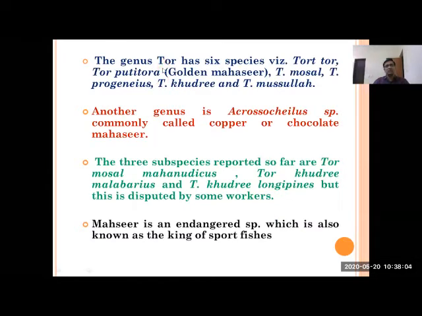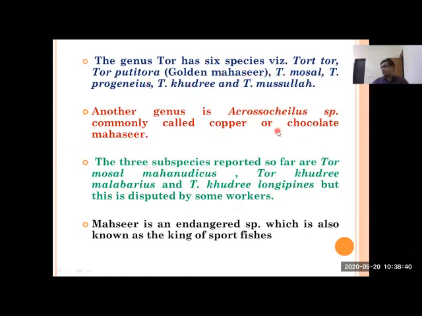Okay, and the genus Tor has six species. The main genus is Tor, and it has six different species. One is Tor tor. This is found in almost all the Himalayan region, and some plain areas like Rajasthan, UP, and Madhya Pradesh in the Narmada river system. It is available in all river systems. Tor putitora, the golden mahseer, is again in the Himalayan zone, and Tor mussullah is again Himalayan. Tor khudree and Tor mussullah are all found in hill stream waters.